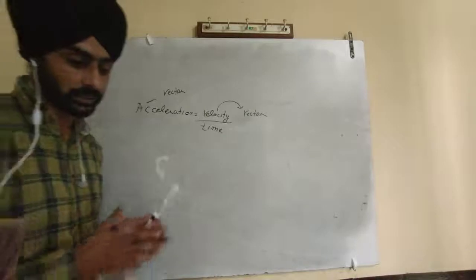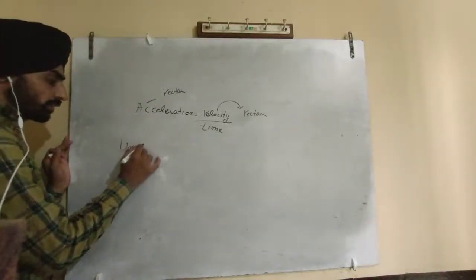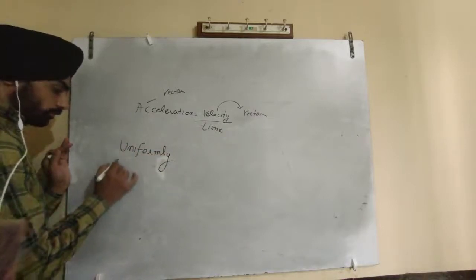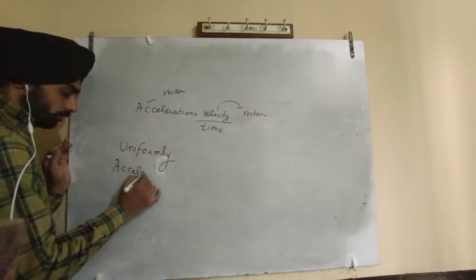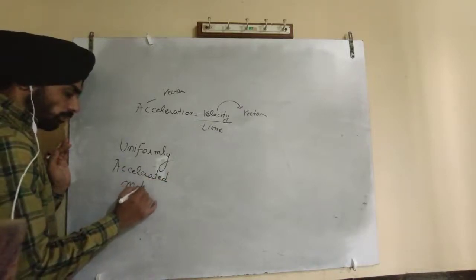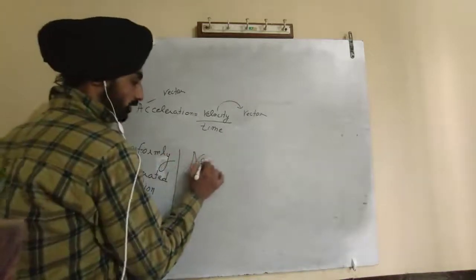Next concept: two types of motion are there, uniformly accelerated motion and non-uniformly accelerated motion.